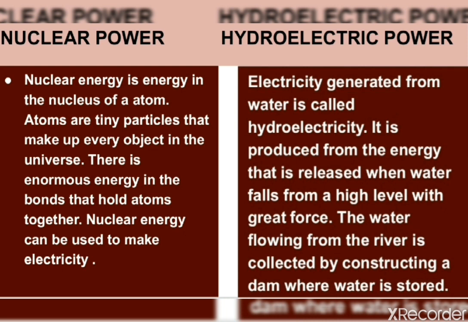In the hydroelectric power, you will write, electricity generated from water is called hydroelectricity. It is produced from the energy that is released from waterfalls from a high level with great force. The water flowing from the river is collected by constructing a dam where the water is stored. So these are the question answers from the chapter energy and power resources.